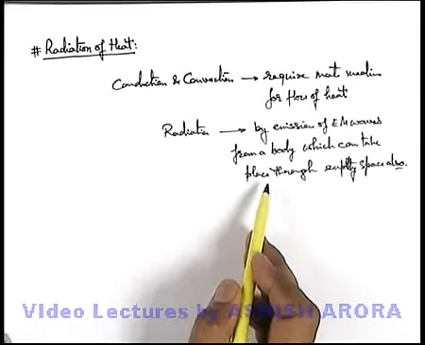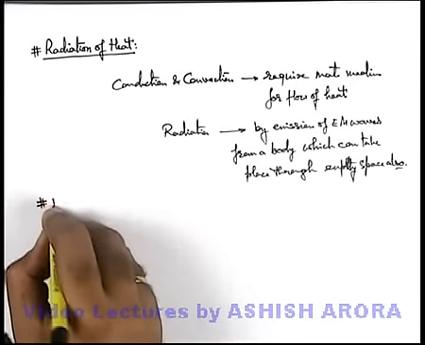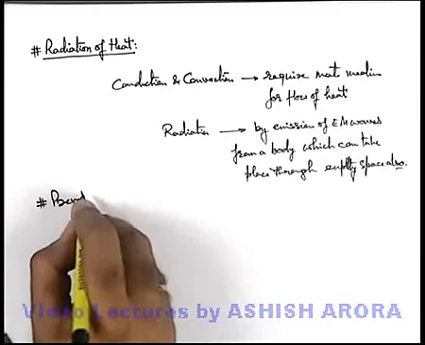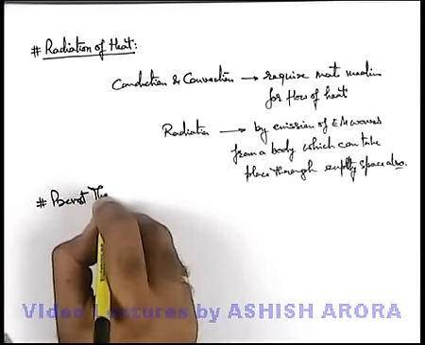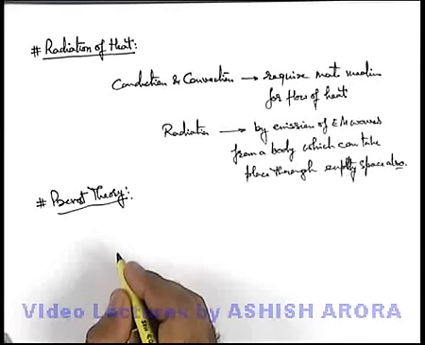Regarding radiation, the very first discovery was done by Prevost, which was studied under Prevost theory, which is the basis of the whole phenomenon of radiation.